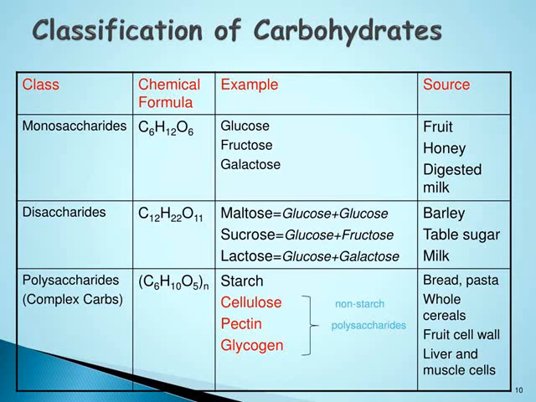Starch found in bread, pasta. Cellulose found in whole cereals. Pectin found in fruit, cell wall. Cellulose and pectin is found in cell wall. Glycogen is found in liver and muscle cells.